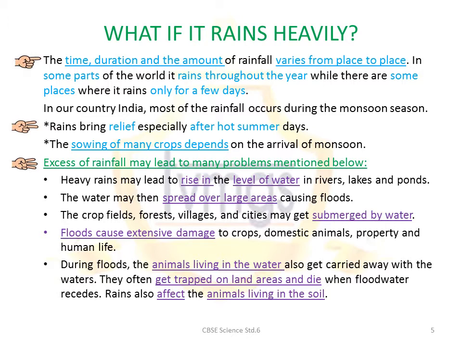As we know, the areas around rivers and lakes are usually quite largely populated. These floods will create a lot of loss of life and property for the people. The crop fields, forests, villages and cities may get submerged by water. Floods can cause extensive damage to crops, domestic animals, property and human life. During floods, even the animals who are living in water get carried away with the water. They get trapped on land areas and die when the flood water recedes.